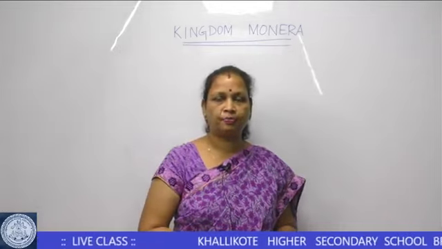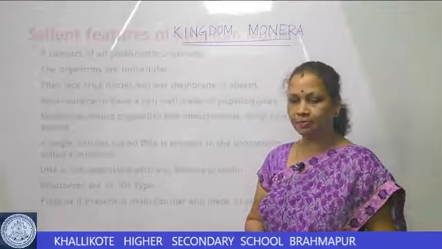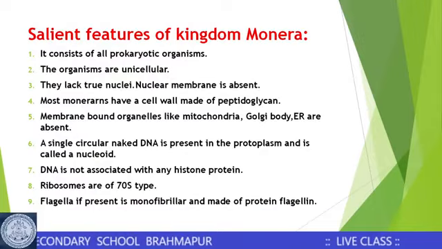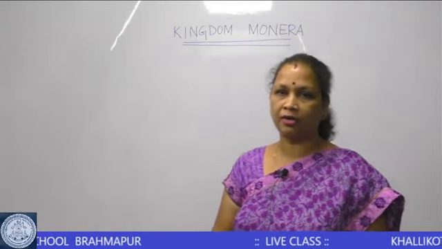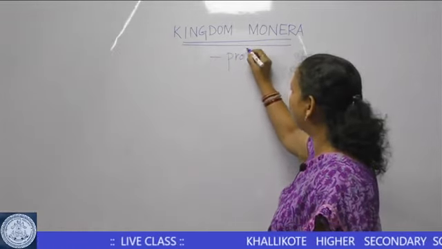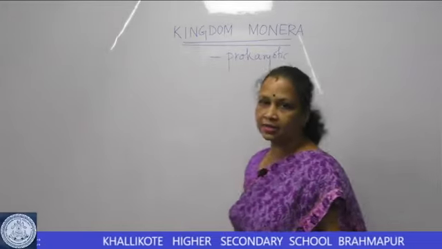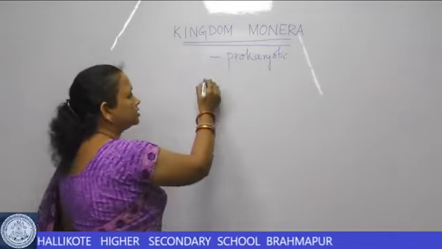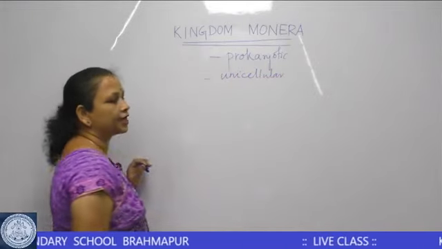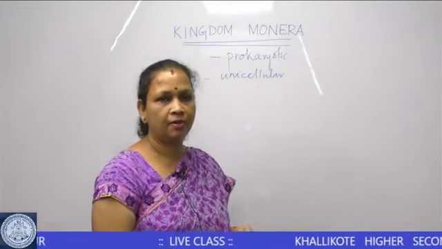So, today we shall discuss kingdom Monera, the salient features and the organisms that belong to kingdom Monera. It is the simplest kingdom, consisting of all prokaryotic organisms. The organism here is always unicellular in its body constitution. What are the characteristic features of this kingdom, we shall see in the main points.